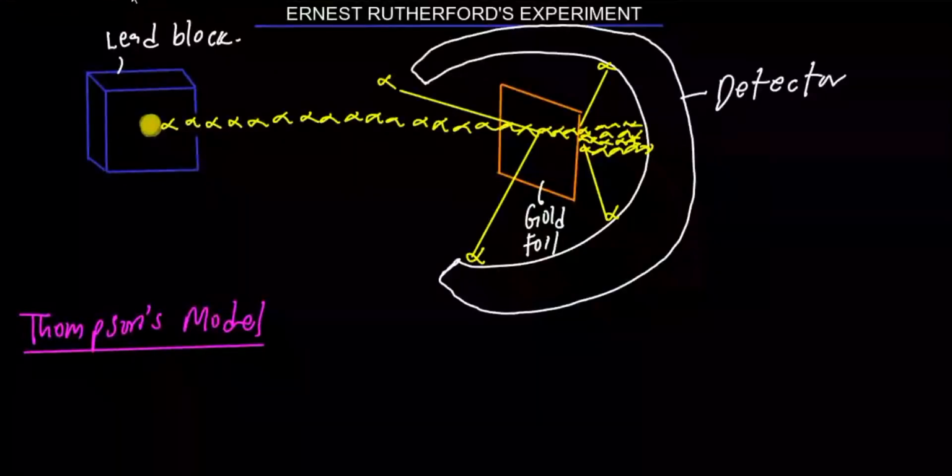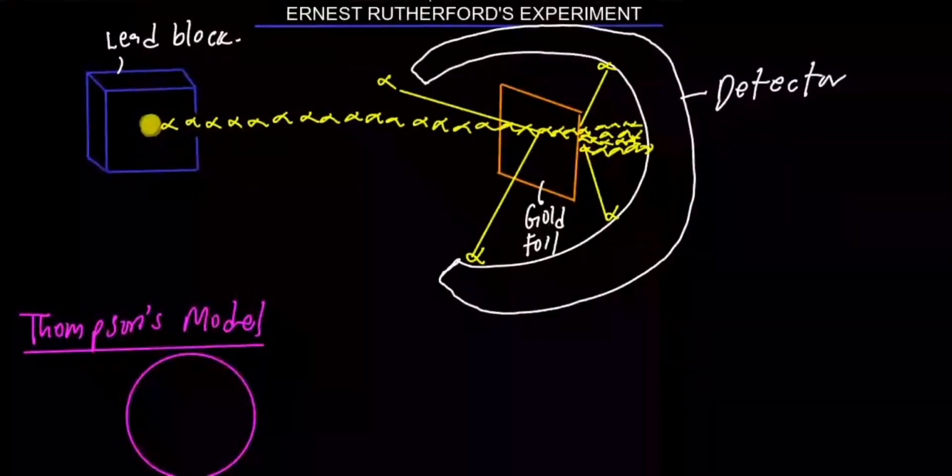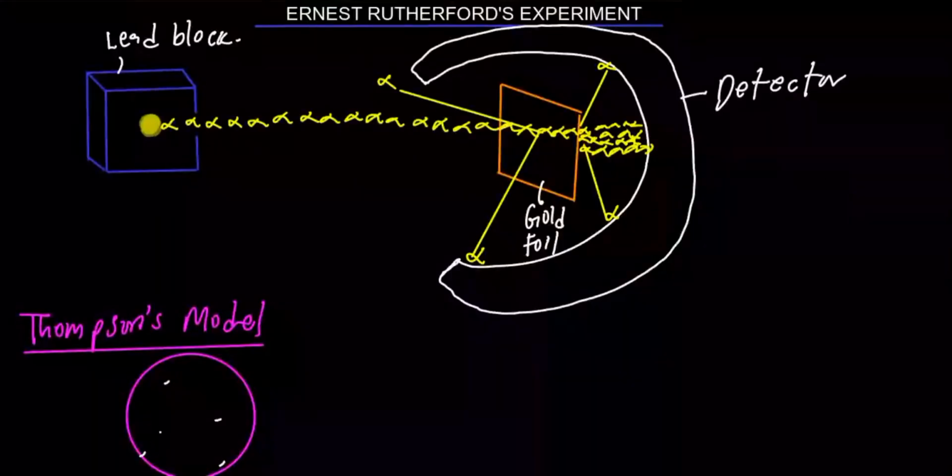Good. He described an atom as a positively charged sphere where electrons are embedded. These are electrons, and we have a positively charged sphere like this. I will explain a way to remember this model.